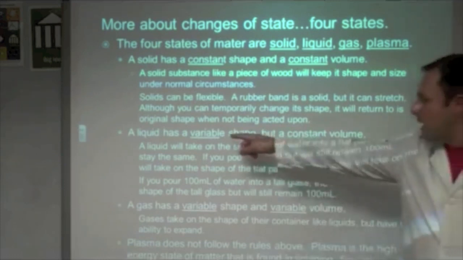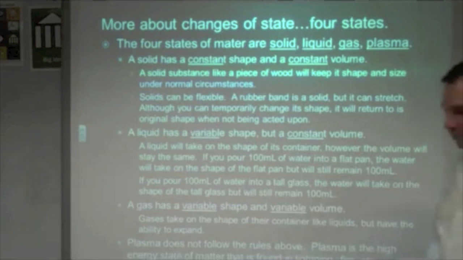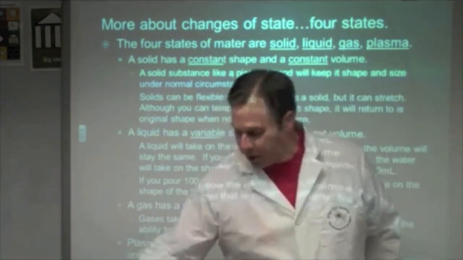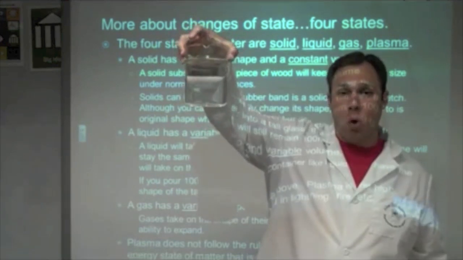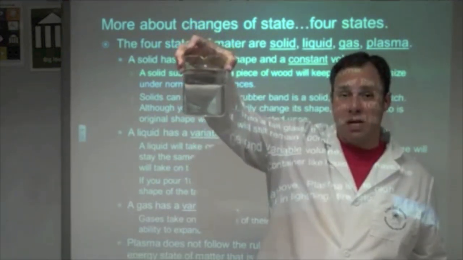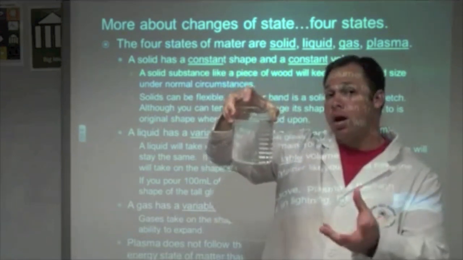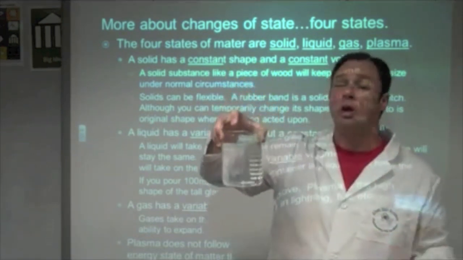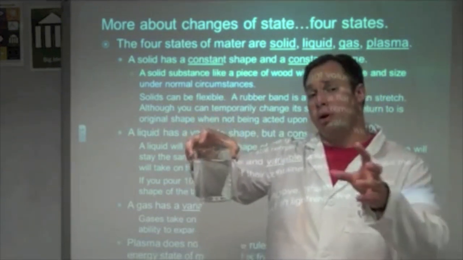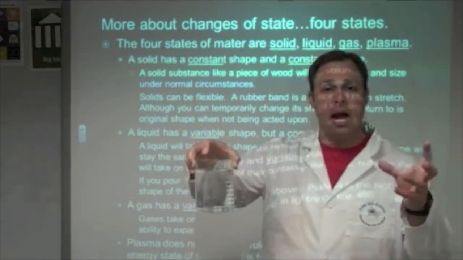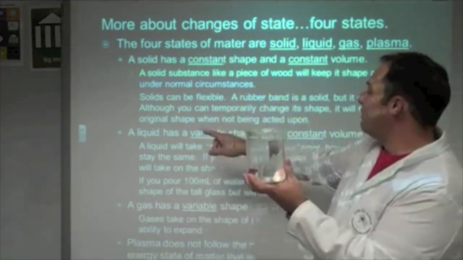A liquid has a variable shape and has a constant volume. So, for example, here I have a beaker with 1,000 milliliters of water in it. The water takes on the shape of the beaker. Okay? It has a cylinder shape. If I take this water and I pour it into a square pan, the water is going to have a square shape. If I take the water and pour it into a rectangular pan, it's going to have a rectangular shape. So the shape of the water is going to be variable.